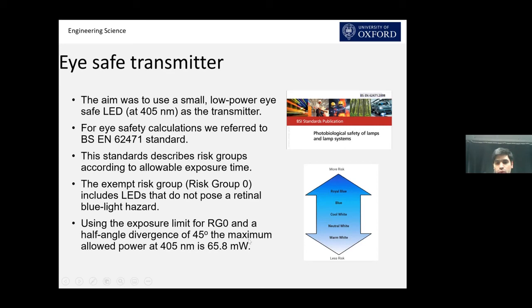This power is so low because for eye safety standards, if you see the figure on the right-hand side, there will be more risk if we go towards blue light or violet light or then ultraviolet. But as the color is changed to red or green, the hazard becomes low. Therefore, the cool white or neutral white or warm light has a lower hazard as compared to the blue light sources.